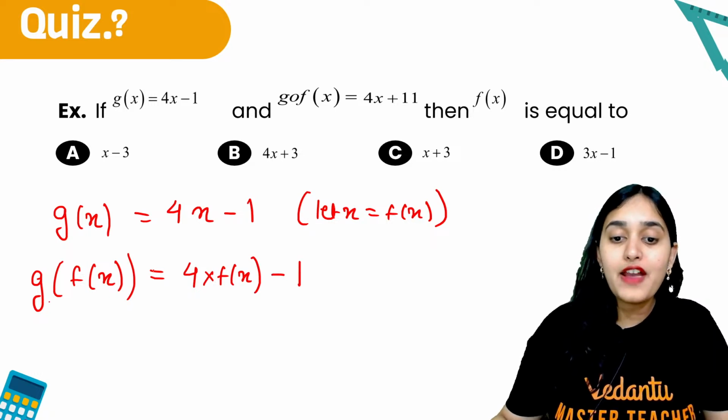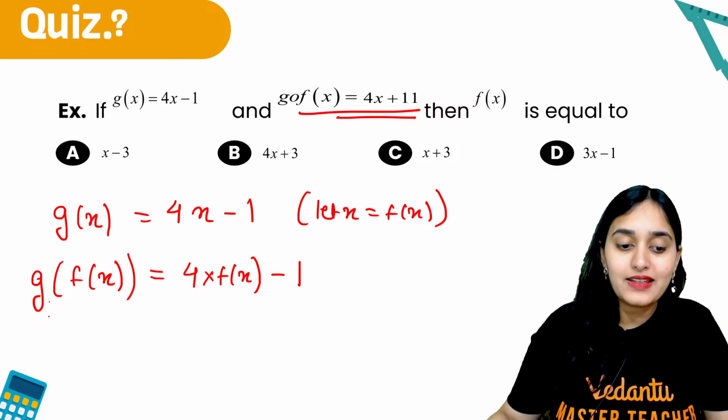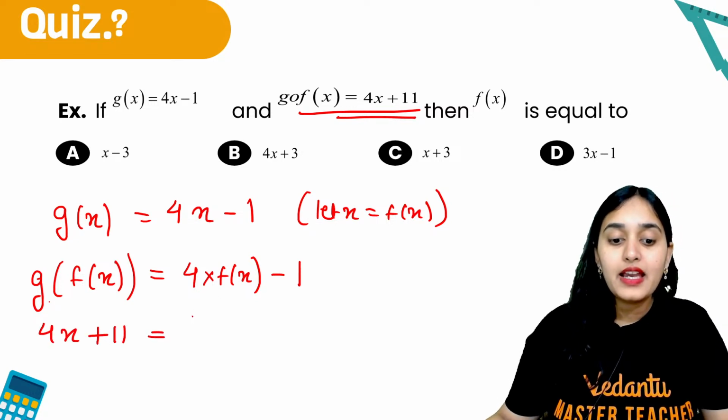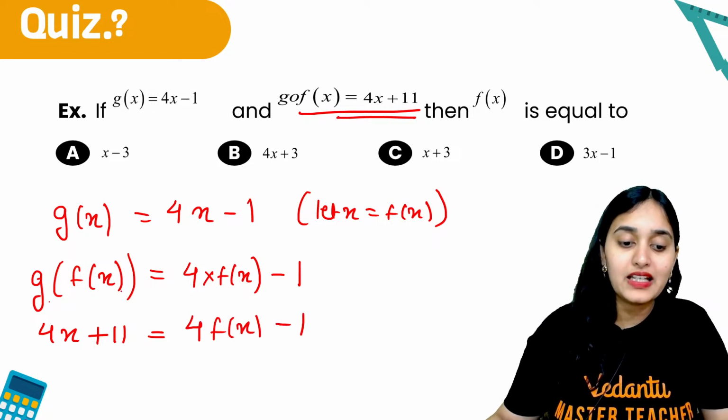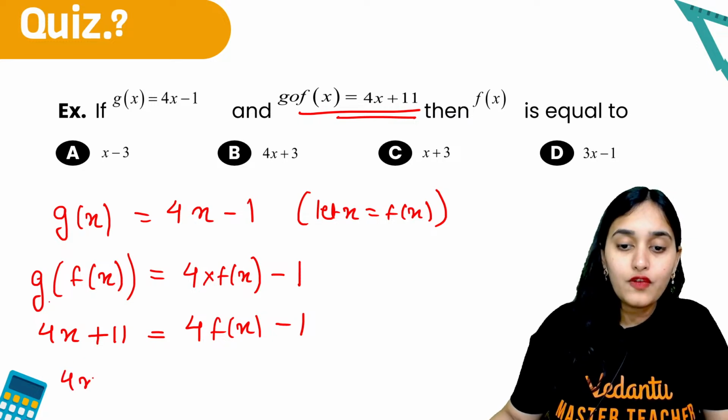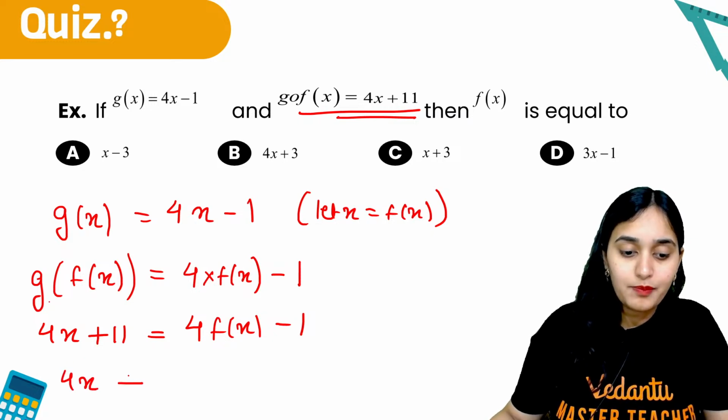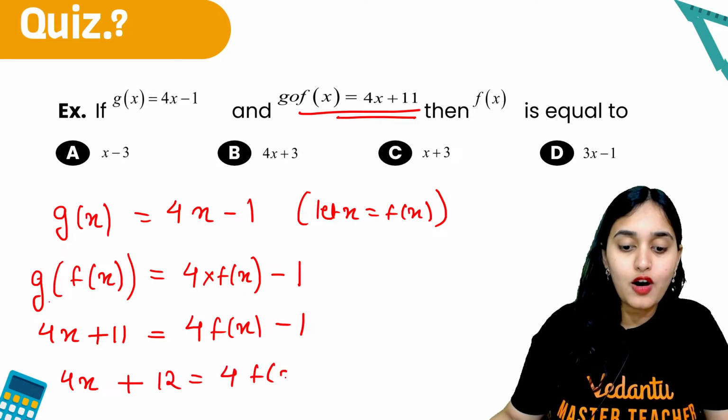Now what is g of f of x? It is given in the question: 4x plus 11, right? Is 4 times of f of x minus 1. Now minus 1 will come to this side. So 4x plus 12 is 4 times of f of x.